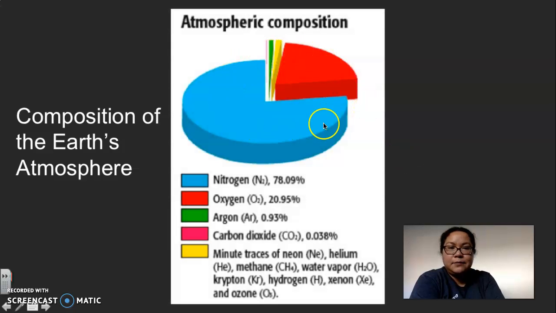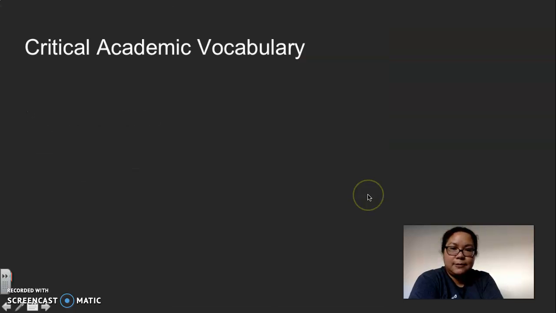And the Earth's atmosphere is still made of a lot of nitrogen gas. The second largest component is oxygen, and the rest are smaller parts. Carbon dioxide is 0.038% according to this chart here, and there are trace amounts of other gases as well. That would be neon, helium, methane, water vapor, krypton, hydrogen, xenon, and ozone. And this part over here is argon, less than 1%.